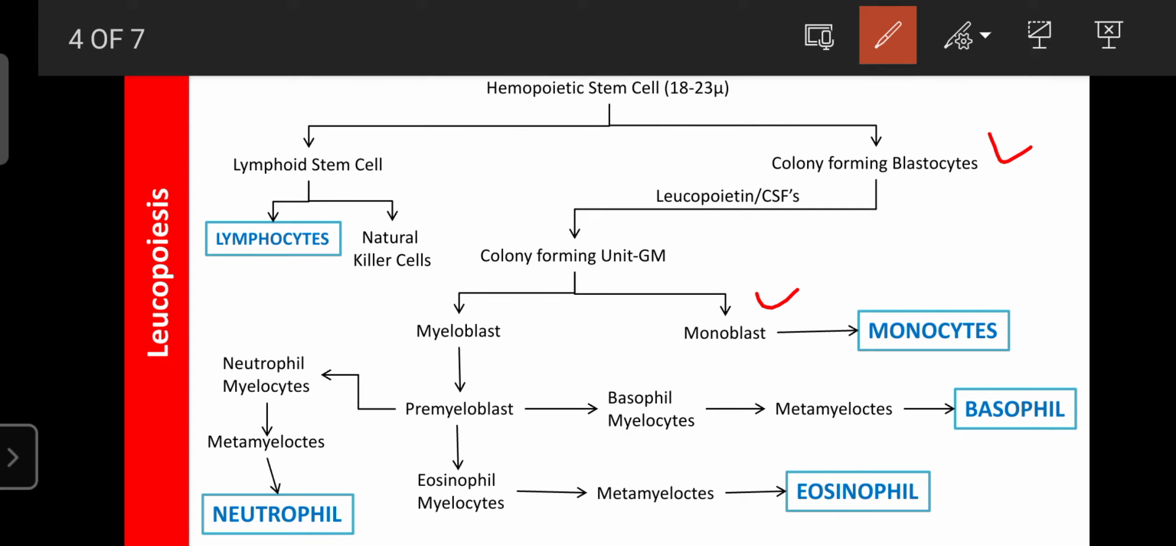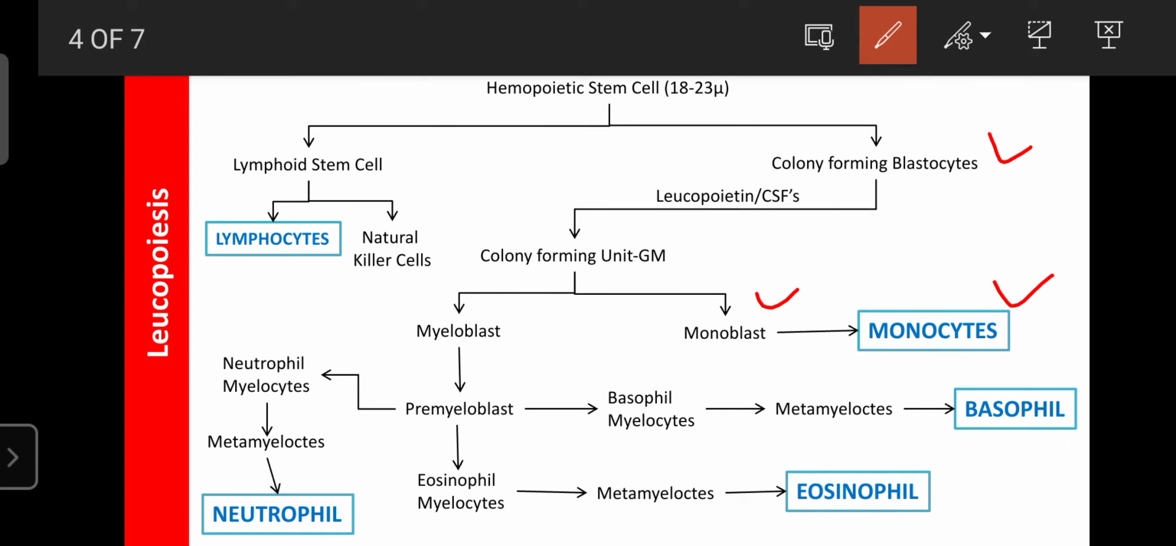Once again, under the influence of hormones, the monoblasts are differentiated into monocytes. And here the monocyte is another type of WBC, from the agranulocytes. So like that, the monocytes are formed from the monoblast under the influence of the leukoproteins or CSF.